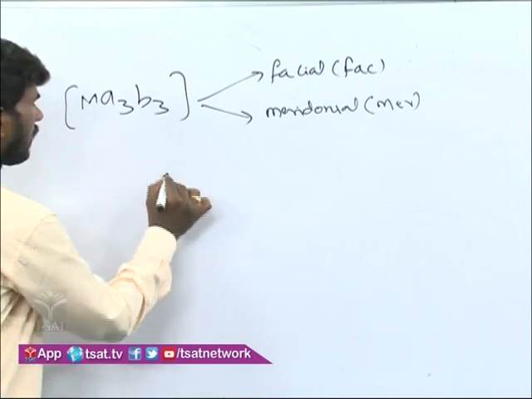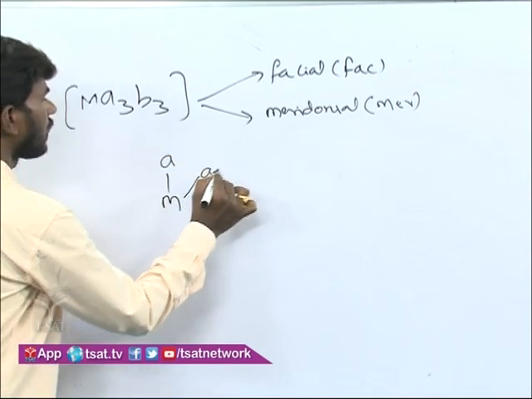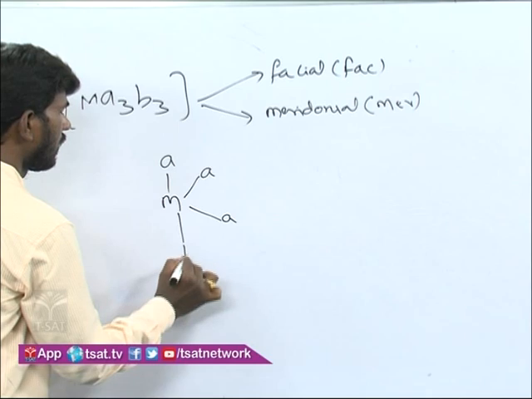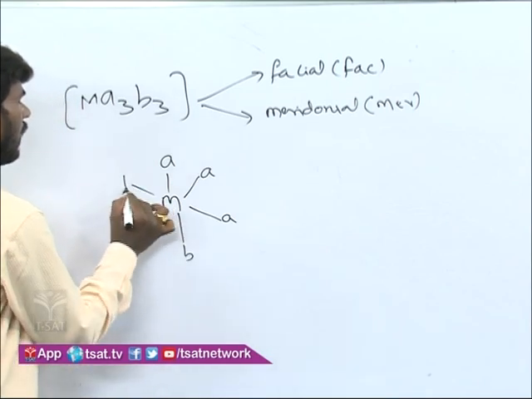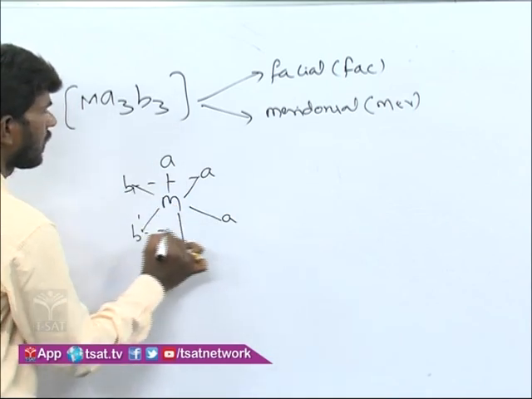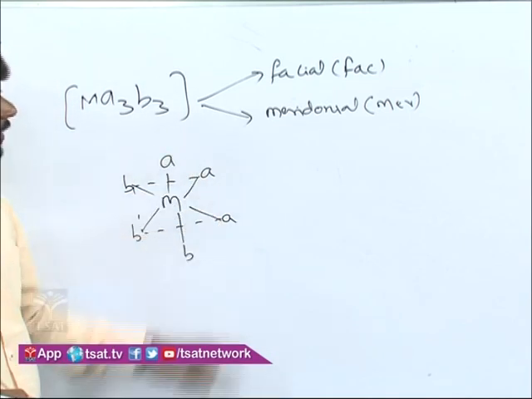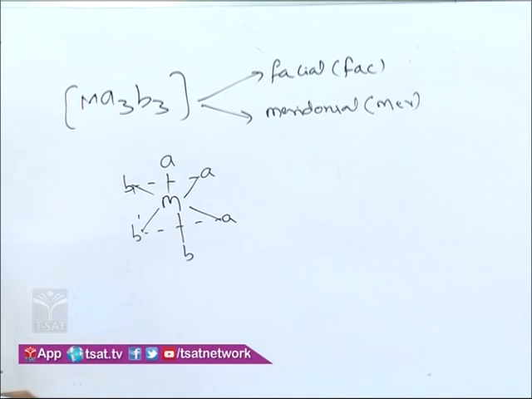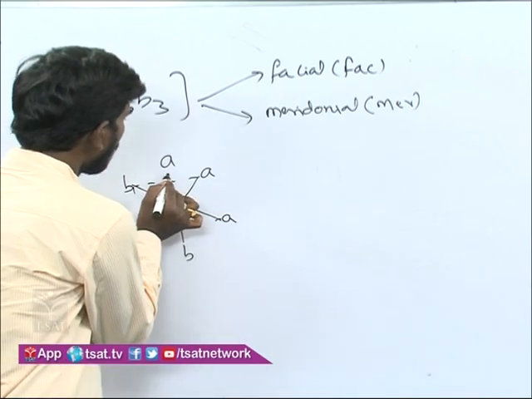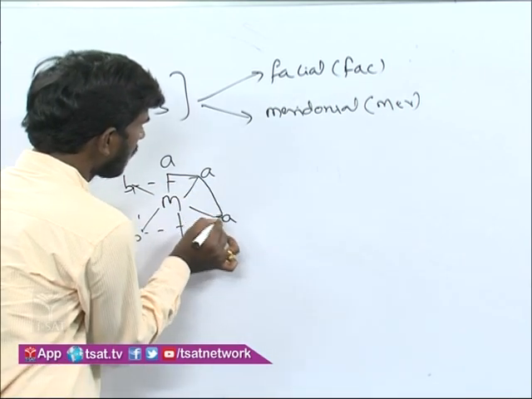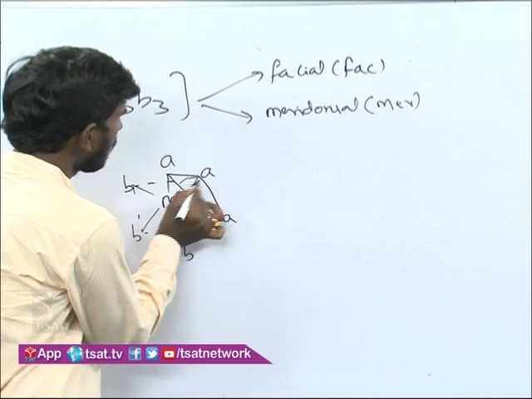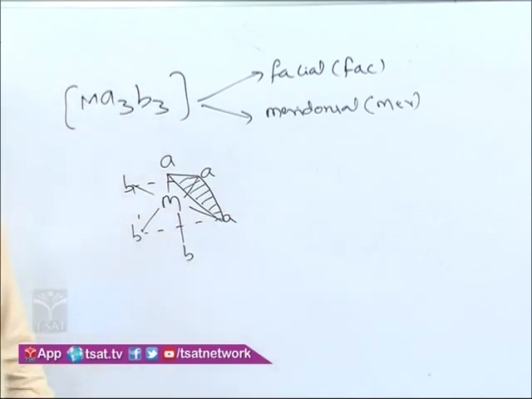If all the similar ligands are placed adjacent, then it is facial. All the similar ligands are adjacent. Here you see the ligands are adjacent, so it is called facial. You can ask why it is called facial? Because it will form one face of the octahedron. That's why it is called facial.